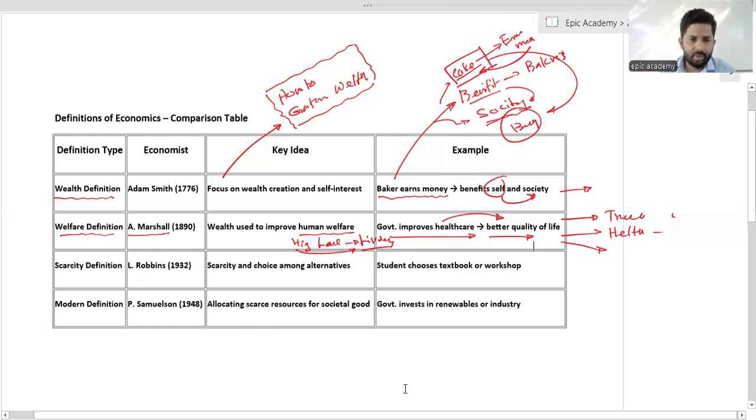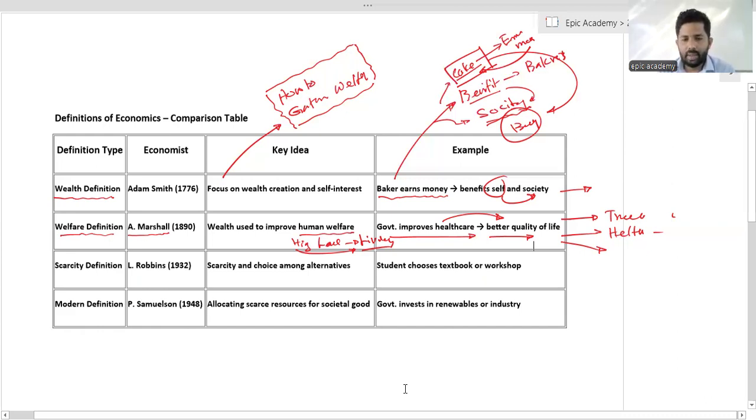As an example, the final one, the modern definition by Paul Samuelson, 1948. Samuelson defined economics as a study of how society chooses to use scarce resources to produce and distribute goods and services. He emphasized choice, resource allocation, and improving societal welfare, both now and in the future.